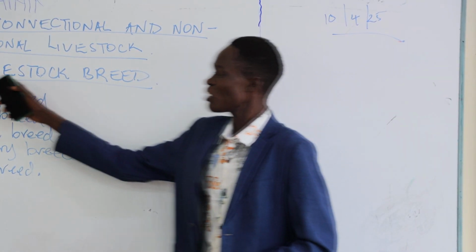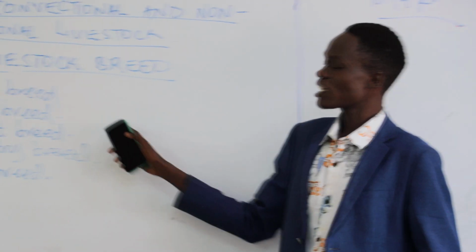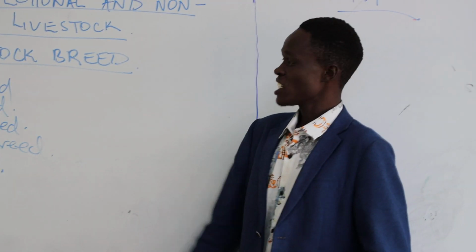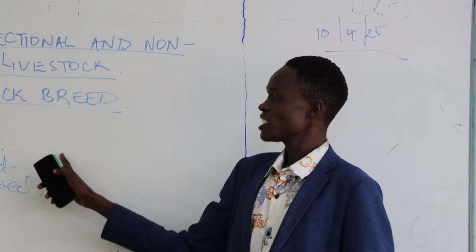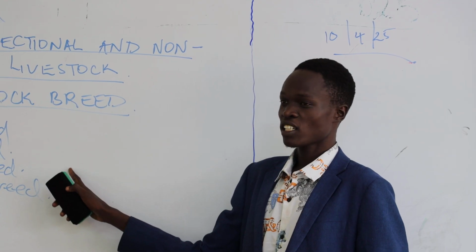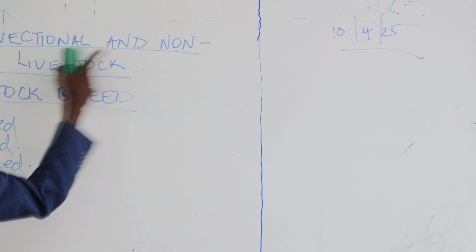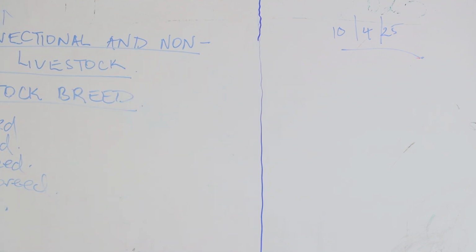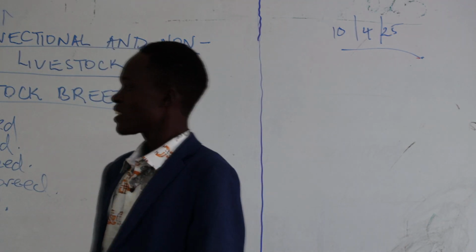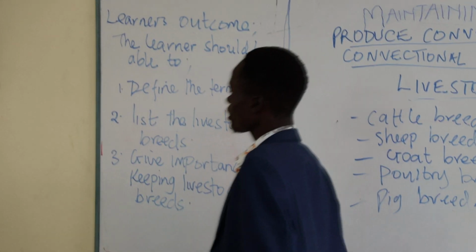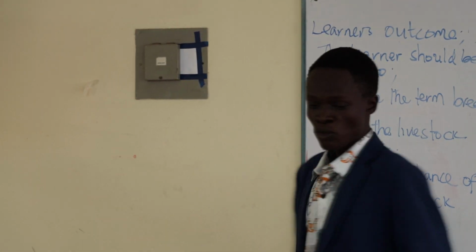Under which livestock breed can you put the dogs? Is it under the cattle? No. Is it under the sheep? No. What about the dogs? Conventional. And so up to there.